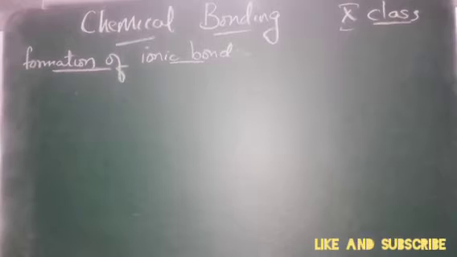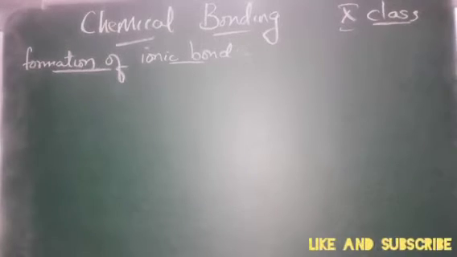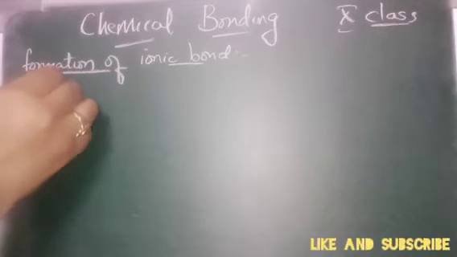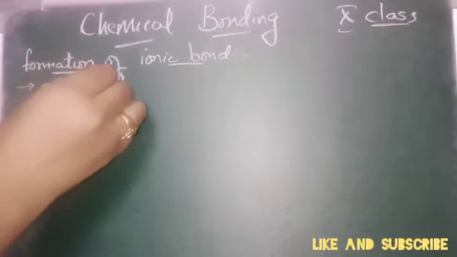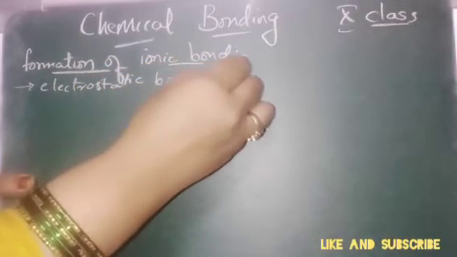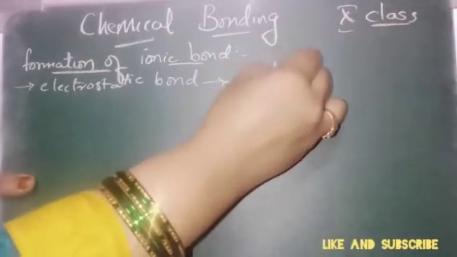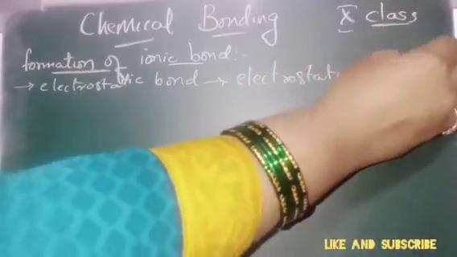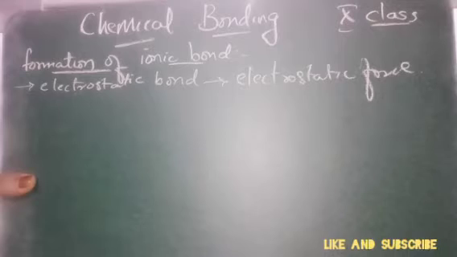So in our previous class we were learning about the formation of ionic bond. Ionic bond is also called electrostatic bond. Why? Because it is formed due to the electrostatic force, hence it is also called electrostatic bond.